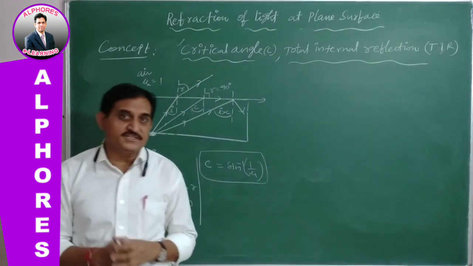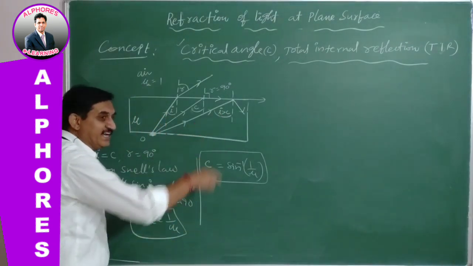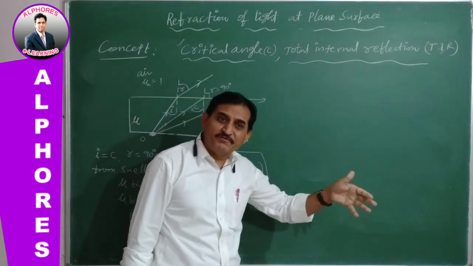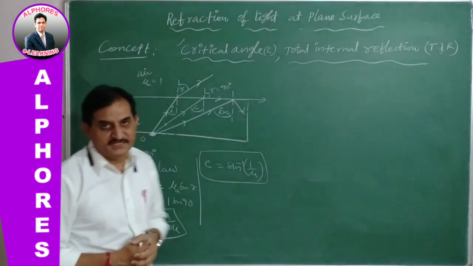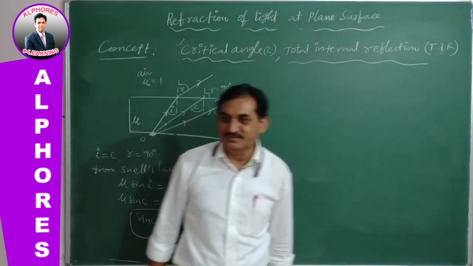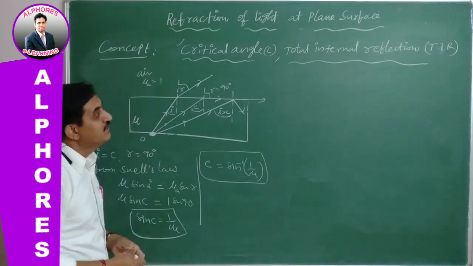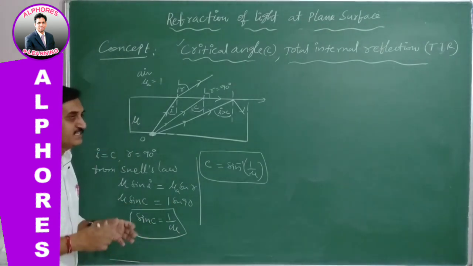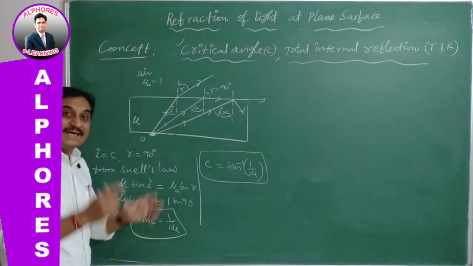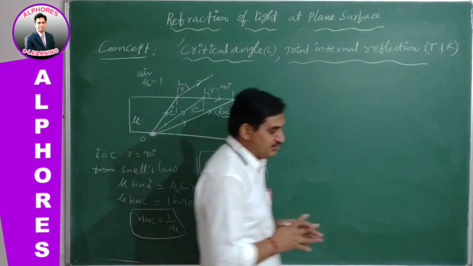I already mentioned that when the angle of incidence is greater than the critical angle, the light is totally reflected into the same medium, which is known as total internal reflection. What is the significance of total internal reflection? Totally reflect means there is no loss of energy in this reflection.